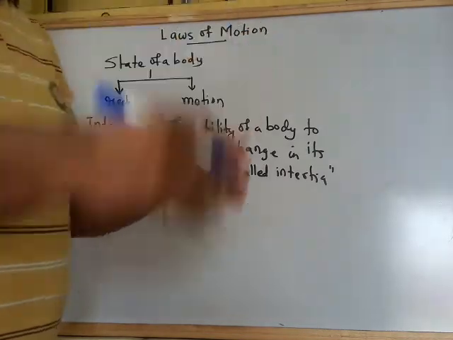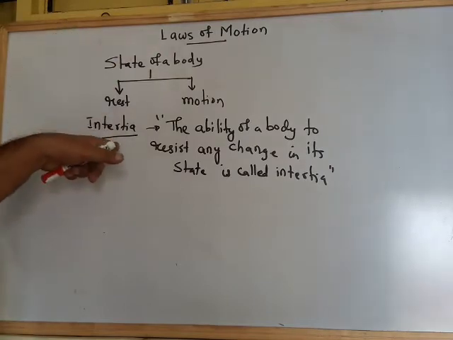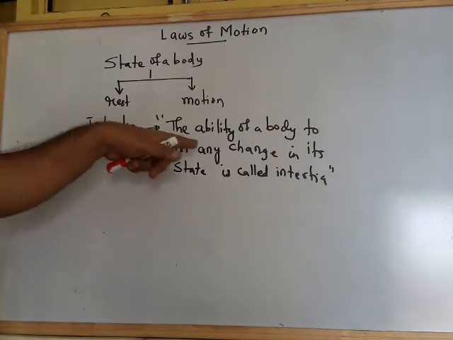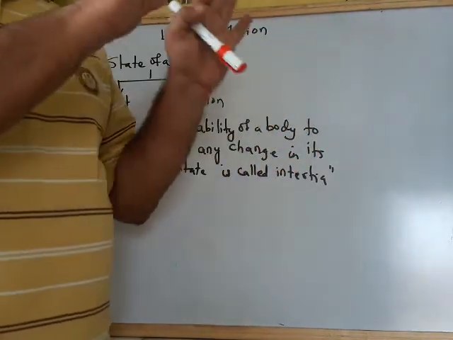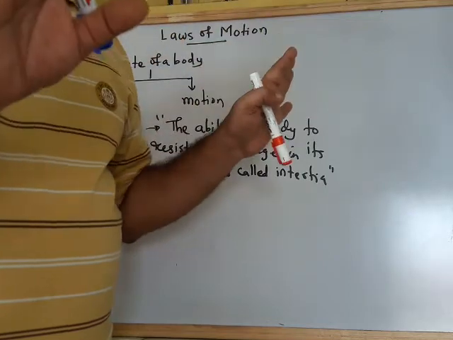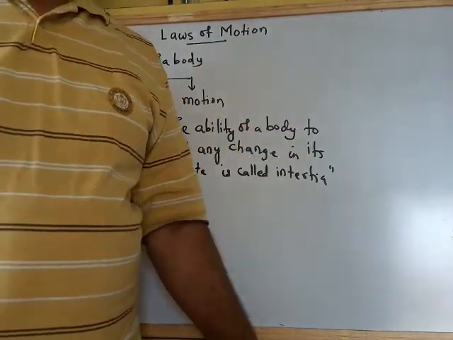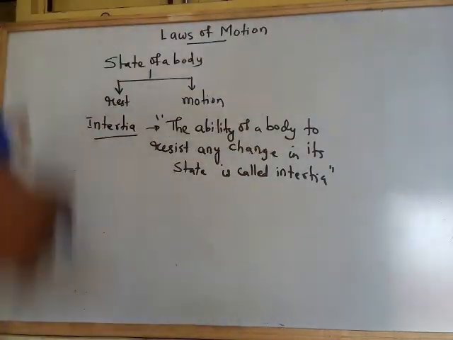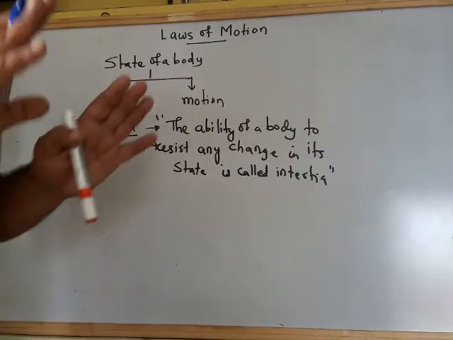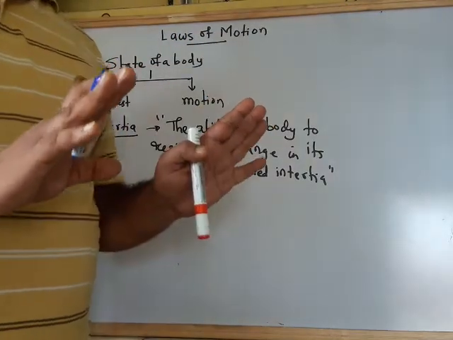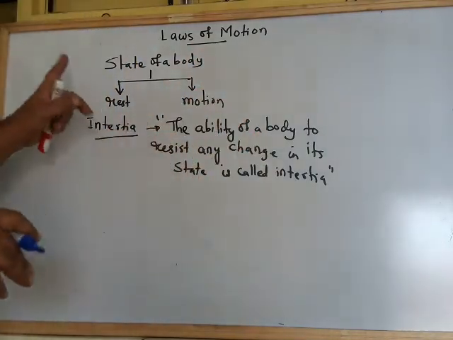So in order to change the motion of the truck to rest, then this inertia will take part. So the inertia means the truck will resist. If you will stop the truck, then it will resist that no bhai, I will not stop, I will go. Means you will be just going inside the wheels. So the truck will come over you. So you cannot stop the big truck, but you can stop a bicycle very easily, because the bicycle is having a less mass, so we can stop it. So that is all about the inertia.